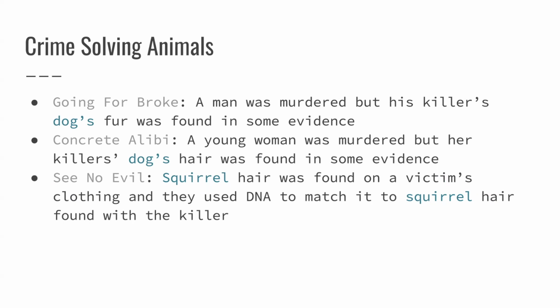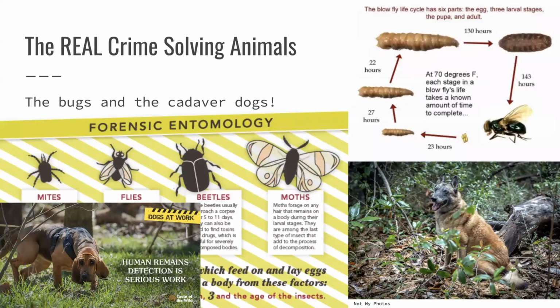And now, the real crime-solving animals in a lot of murder cases are the bugs and the cadaver dogs, because forensic entomology is used to figure out how long ago the victim died, so that they can know when to look for alibis. And then cadaver dogs help find human bodies in the woods.